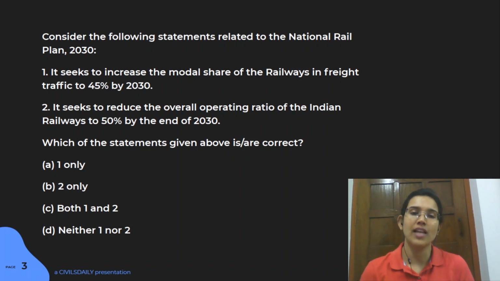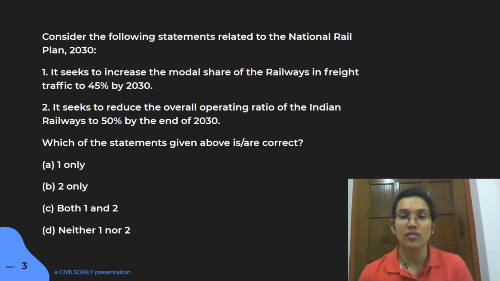The second statement is actually wrong, because there's no direct target with respect to the operating ratio. Rather, this particular plan is going to formulate certain strategies based upon both operational capacities and commercial policy initiatives, so that they can increase the modal share of railways in freight to 45%, right?